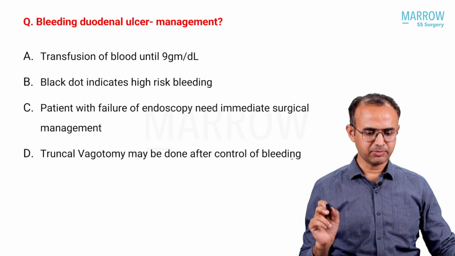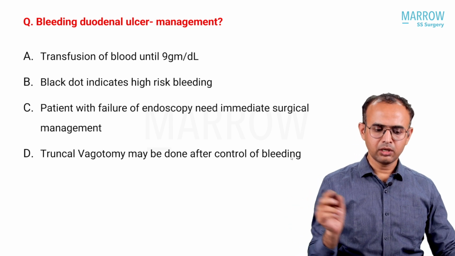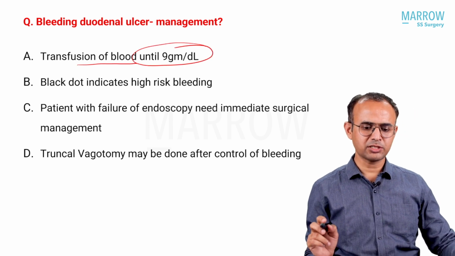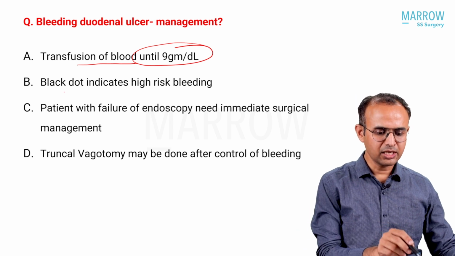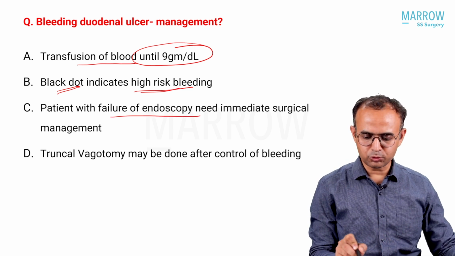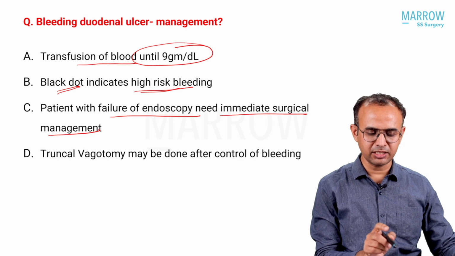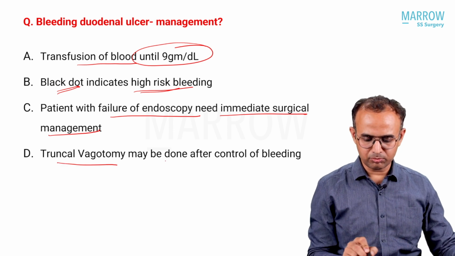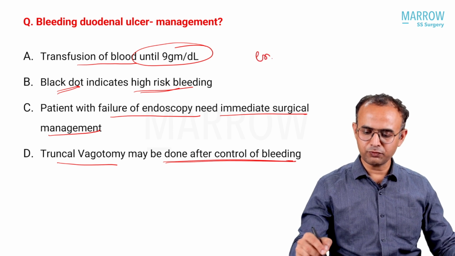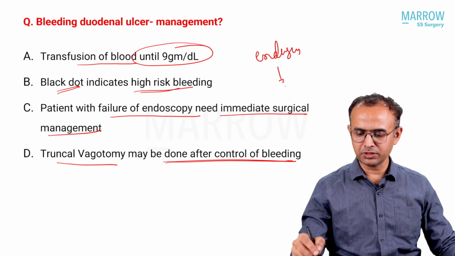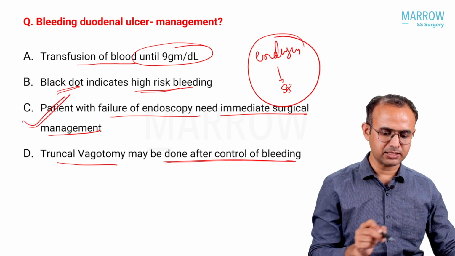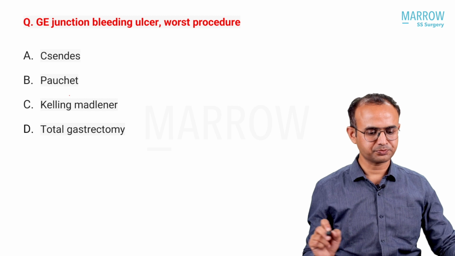Bleeding duodenal ulcer management, which one is true? Transfusion of blood until 9, that is not true. Black dot indicates a high risk of bleeding, not a cherry red spot. Failure of endoscopy needs immediate surgical intervention in bleeding duodenal ulcer, it is good. Truncal vagotomy may be done after controlling bleeding, it can be done. Out of these, if the endoscopy fails, going for surgery is the more appropriate answer. So if you ask the appropriate answer, C will be the better answer. It has been well explained in our video.